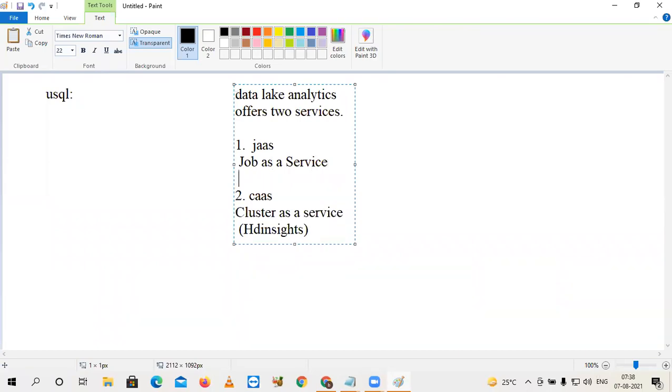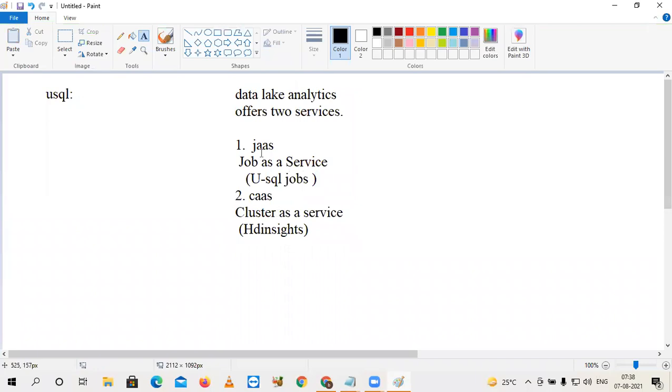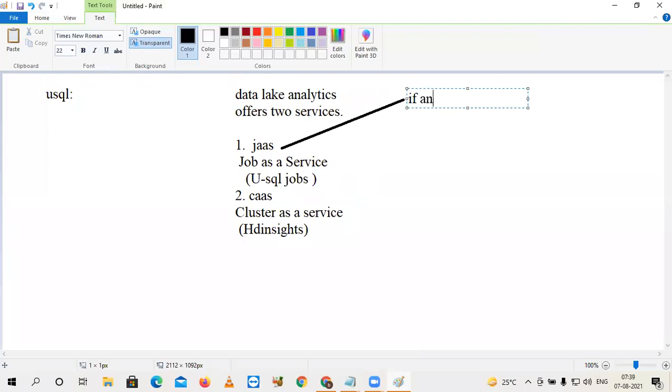And for the first one, as an example, you can say U-SQL jobs. I'm going to talk about only the first service now, not the cluster. If any job is submitted,